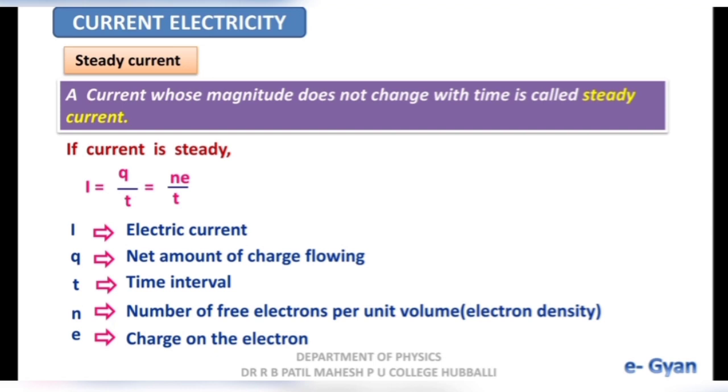Okay, this can be clearly understood by a graph. When you plot a graph of current versus time, this graph is represented by a straight line, and that line is parallel to the time axis. By this we come to know that for different values of time, the magnitude of current is the same. Hence, such kind of current is called steady current. Okay, this is the brief description about steady current.